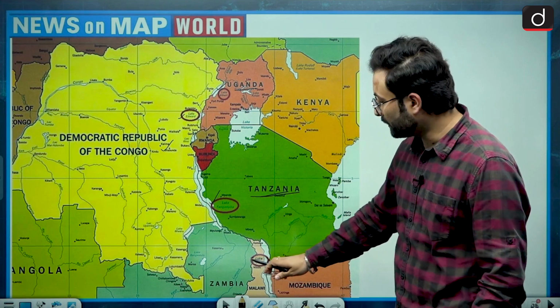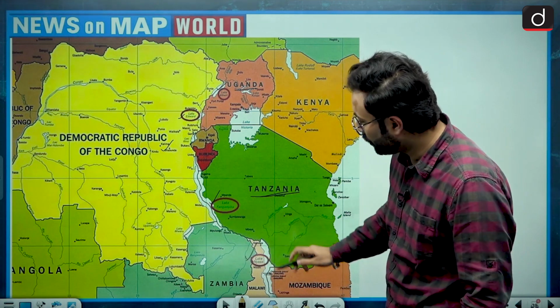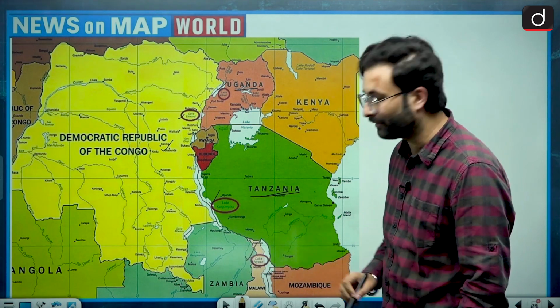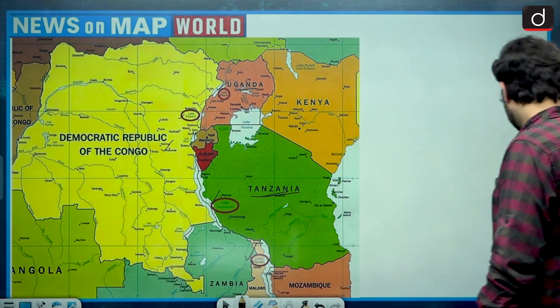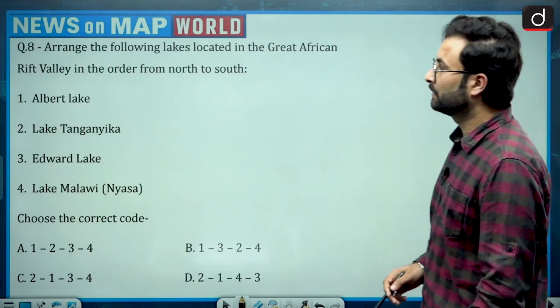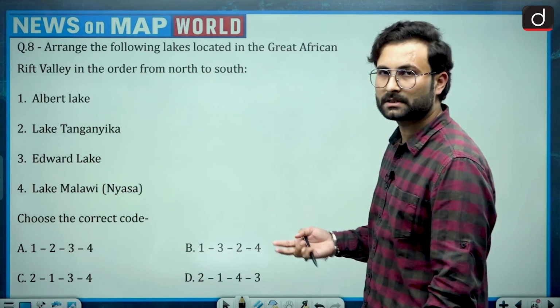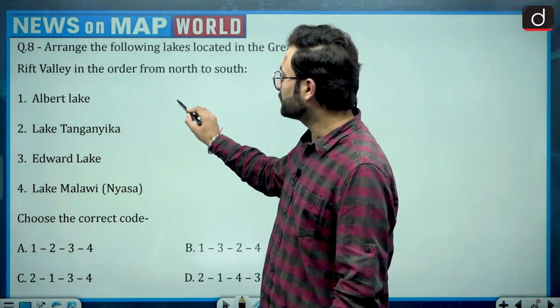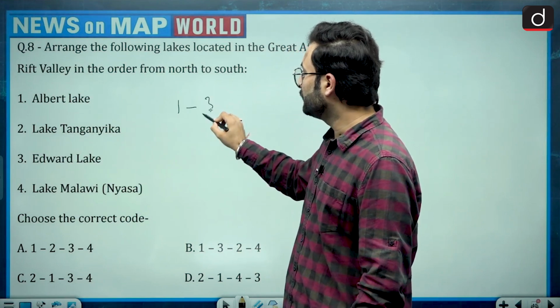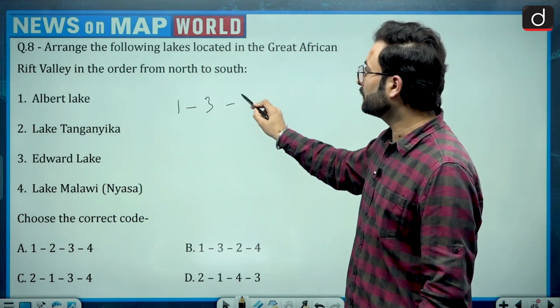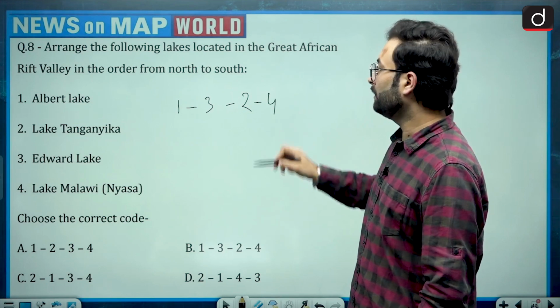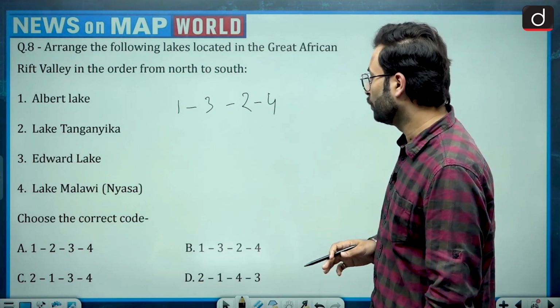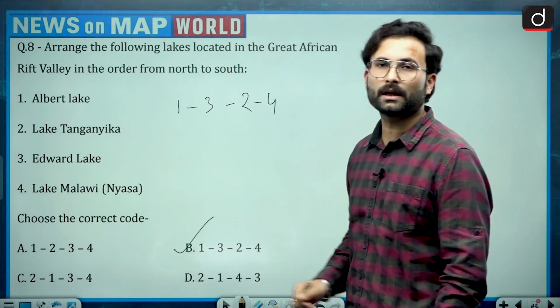And then Lake Nyasa, on the whole its boundary is with Malawi. Okay. Now let's see the question again. So we have seen that first was Lake Albert, then second was Lake Edward. Okay. So first, then would be third, then we have seen the Lake Tanganyika, and then the Malawi. Okay. 1, 3, 2 and 4. So option B would be your right answer here.